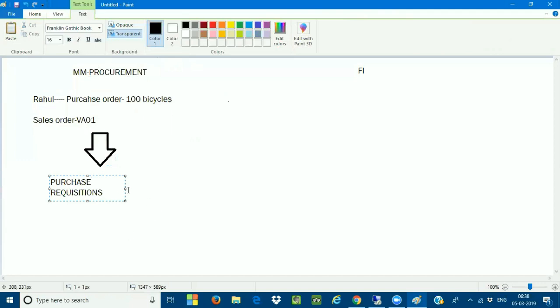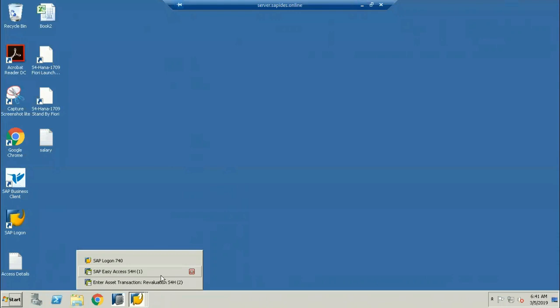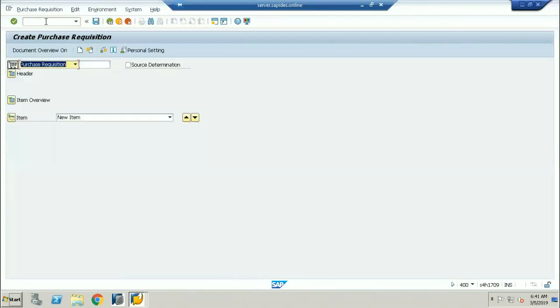So what is the transaction code we are going to be using to raise the purchase requisitions? The transaction code which I am using to raise the purchase requisitions is ME51N. So if I go into the SAP, ME51N is the transaction code we are going to be using. This is going to be called the purchase requisition, for the materials to be raised to the vendor.